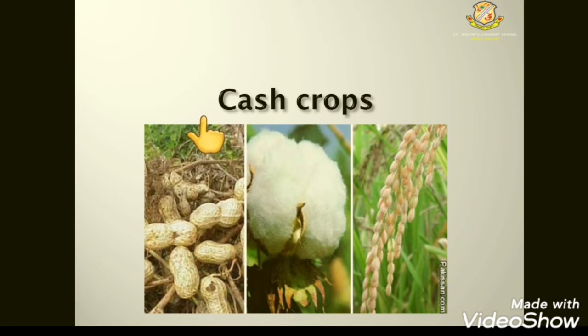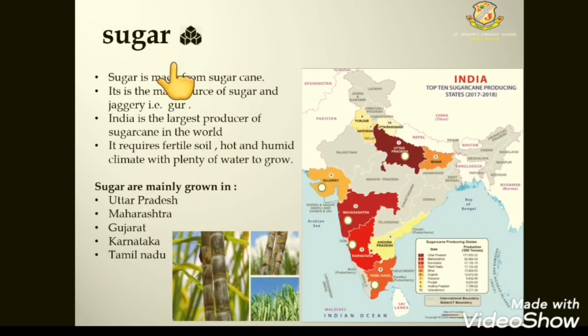Students, now we will study about the cash crops, the crops which are grown by the farmers for their commercial gains as well as profits. So the first cash crop is sugar. Sugar is made from sugarcane. We all know that sugar is mainly made from sugarcane. It is the main source of sugar and jaggery, that is gur.